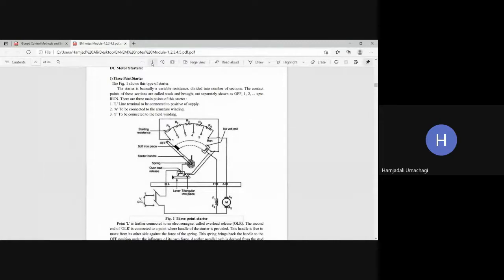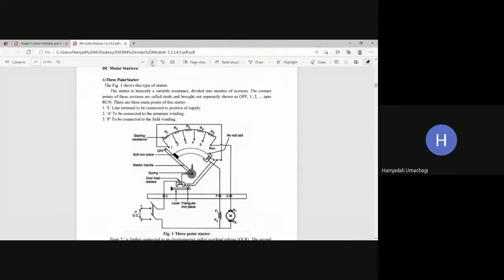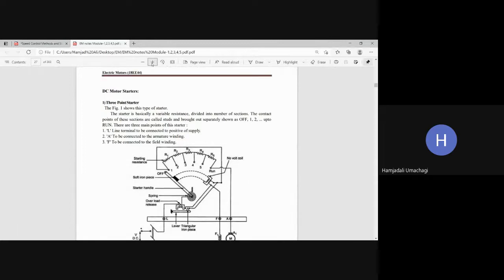So now sometimes in the final video exam they may ask the necessity of the starter. If that is the case, then you should explain from the starting condition that at the time of starting N equal to 0, then Eb will be 0, then Ia will be equal to V by Ra. Ra value will be very small. Because of that, Ia will be very large, which is 15 to 20 times greater than the normal rated current value.